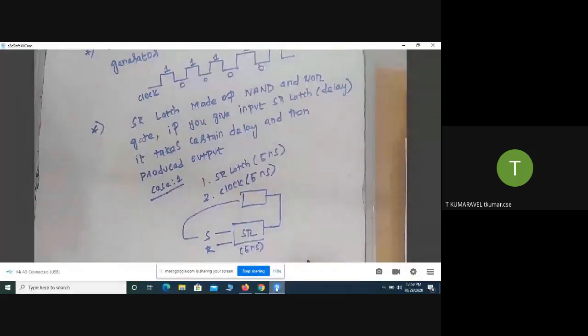So the clock delay is also 5 nanoseconds. Every 5 nanoseconds it generates a single output, and then it is fed back to the sequential circuit. In this case there is no problem. Now I will take another case.